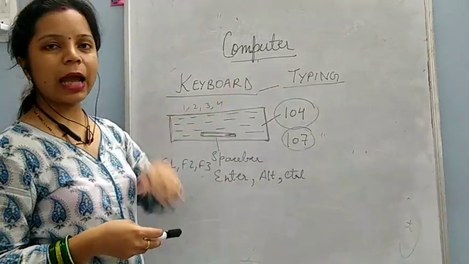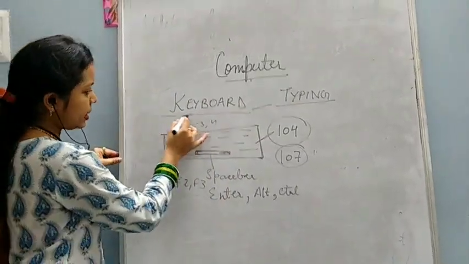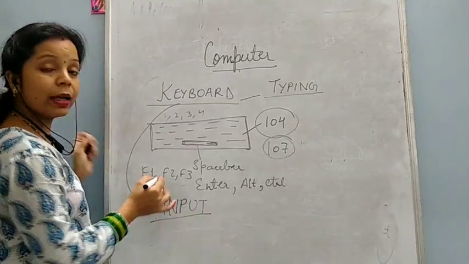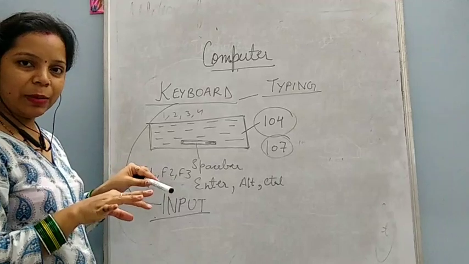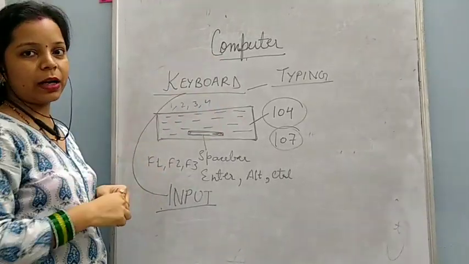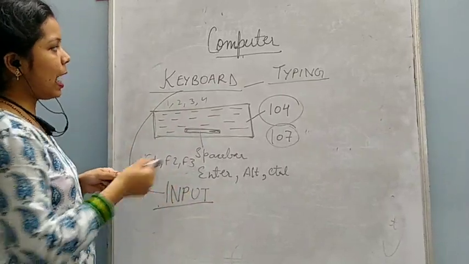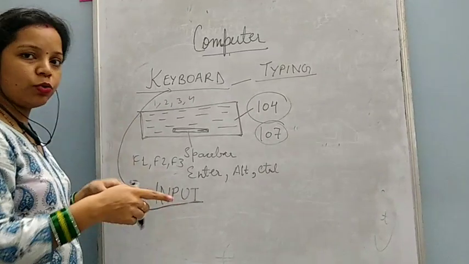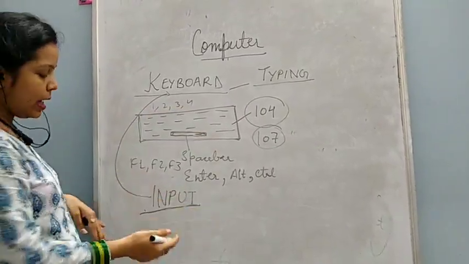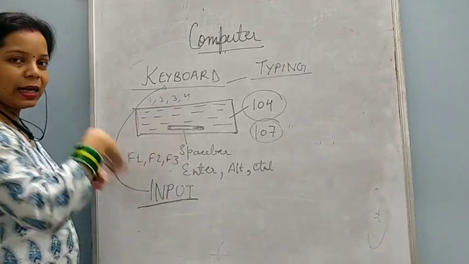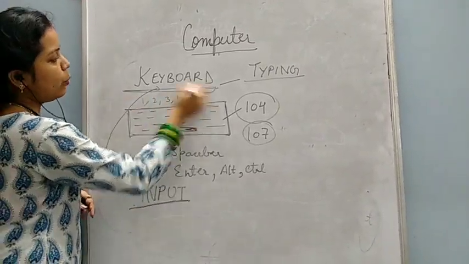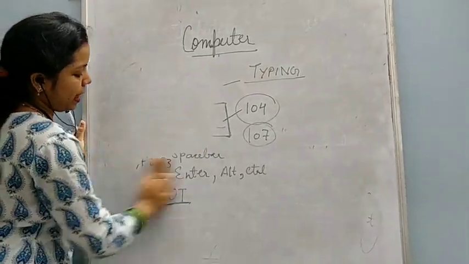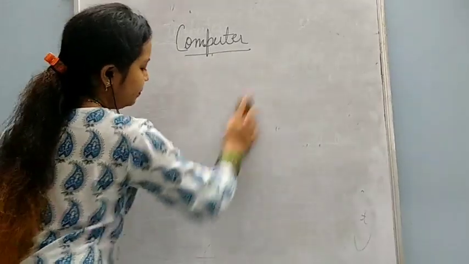And the main work of the keyboard is that it is used for typing. And this keyboard is an input device of the computer. It is an input device because when we type with the keyboard, something is entered into the computer. If something is entered, that device is known as an input device. When data is entered into the computer, when it is going inside the computer, that is input. So the keyboard enters the data. That's why it is an input device of the computer.